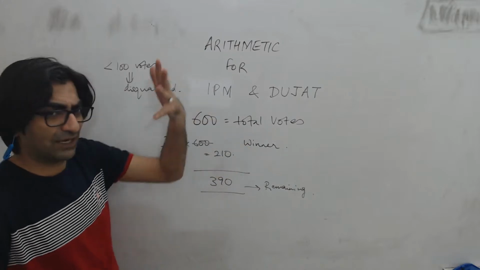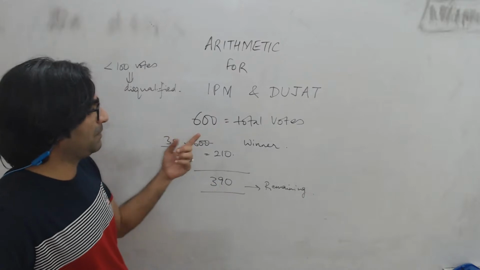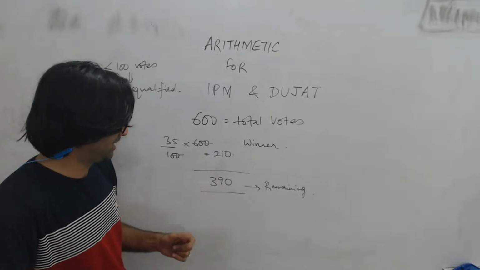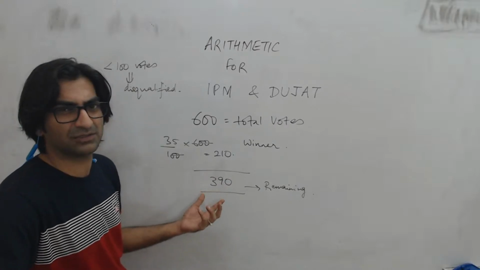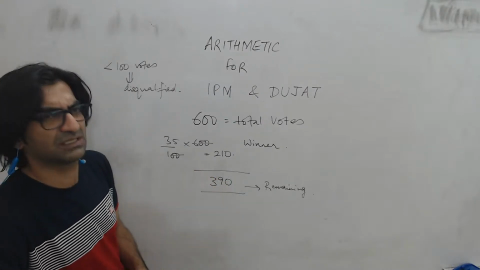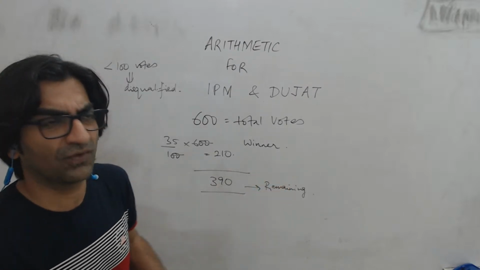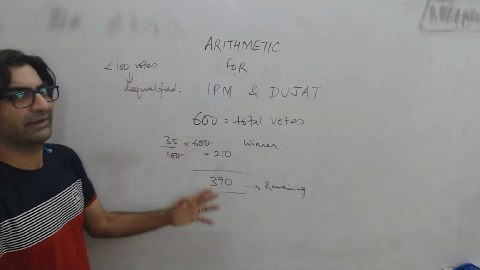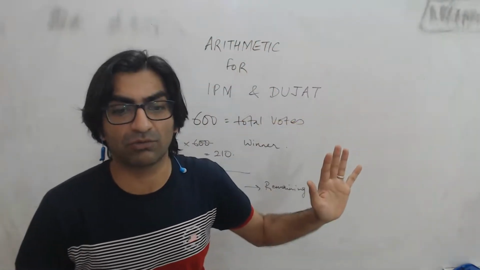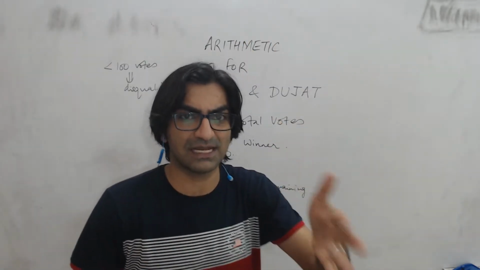So one winner, and there are total 10 people who are contesting in the elections, right? So if there are 10 people and one guy won, the remaining 9 people can all get these number of votes equally. I mean, equally, though, it doesn't look very obvious, right? It's not divisible by 9. But yeah, you can say roughly equally. That's like 9 fours are 36. Yeah, approximately about 43 votes maybe, right? So that can happen. But if everybody gets 43 votes, each one of the remaining 9 will get disqualified. So obviously, at most 9 people get disqualified, right? That's the upper limit. Does that match the options?